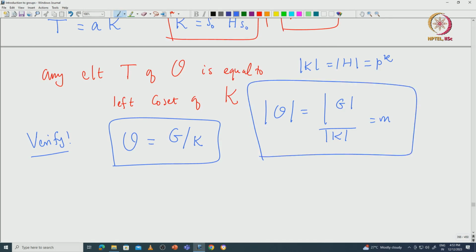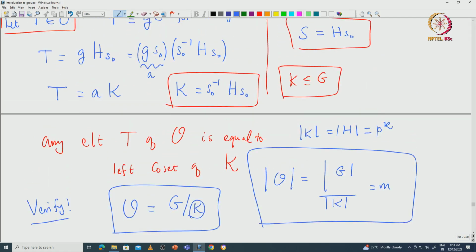It is not some random orbit, it is an orbit having exactly m elements, and this orbit also comes from the left cosets of some Sylow p-subgroup. Of course, now we have some different Sylow p-subgroup which is a conjugate of H. That is the observation that we are making.